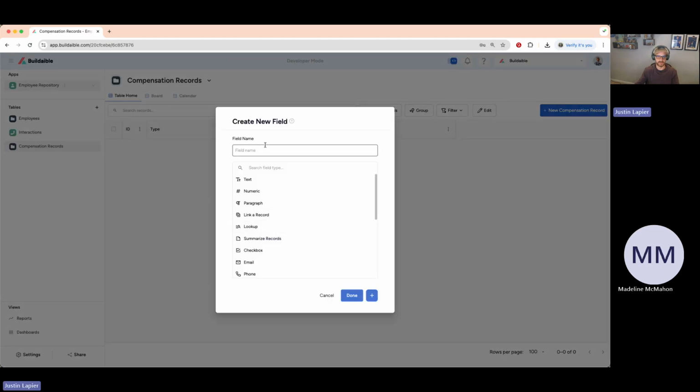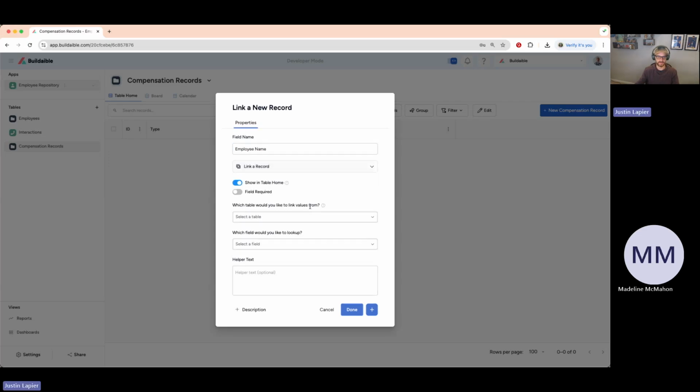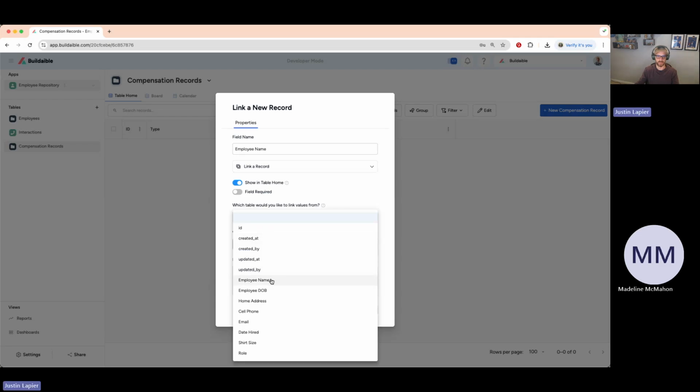So in that case, we'll call it employee name and select link a record. Then what table do we want to link it from? We want to link it from the employees, not the interactions. And then what field do we want to look up? We want to look up the employee name.